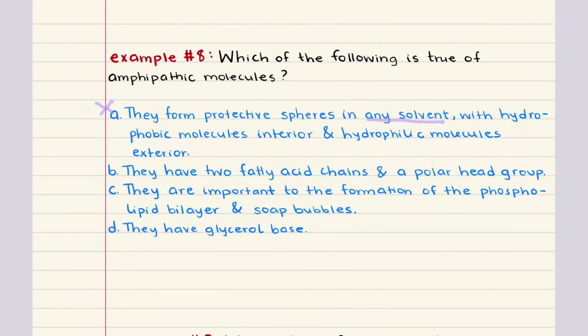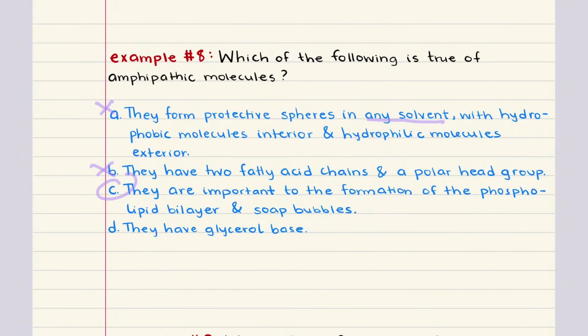So while this describes a type of amphipathic molecule, it's not universally true of all. So B is incorrect as well. C says they're important to the formation of the phospholipid bilayer and soap bubbles. This is correct. Amphipathic molecules are crucial for forming structures like the cell membrane, where the phospholipid bilayer forms with tails inward and heads outward. And they also form micelles and bubbles like in soaps. So this option correctly captures their function, and it is in fact the right answer for problem 8.